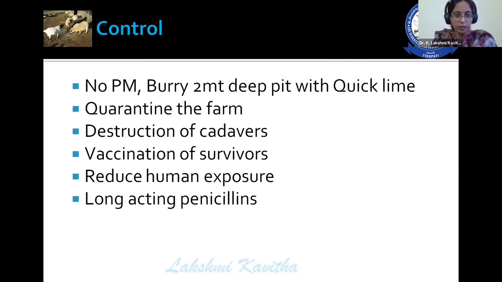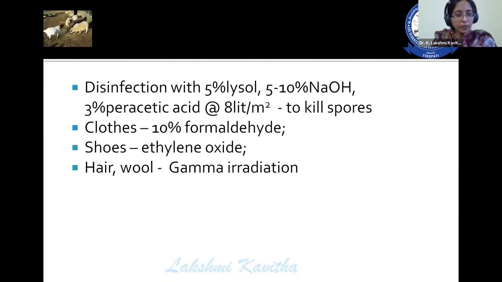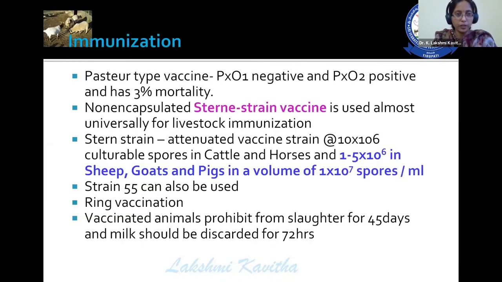Use long-acting penicillins. And disinfection of the farm either by using 5% Lysol, 5 to 10% sodium hydroxide, or 3% peracetic acid at the rate of 8 liters per square meter to kill the spores. Clothes, 10% formaldehyde; shoes, ethylene oxide; hair and wool, by using gamma irradiation.